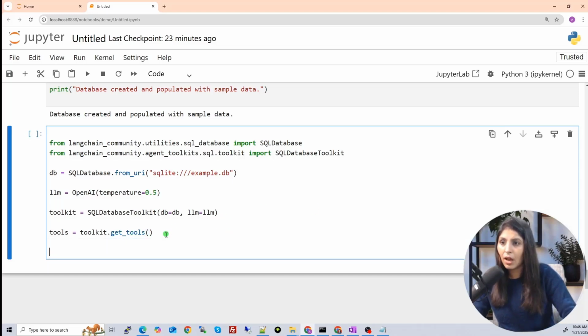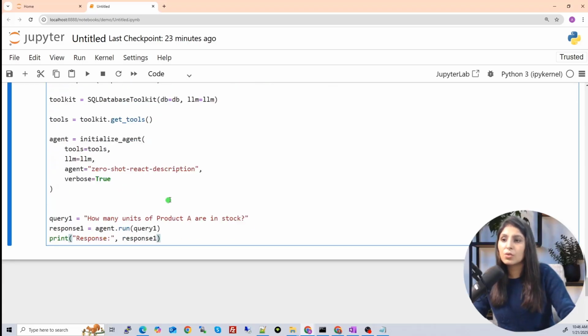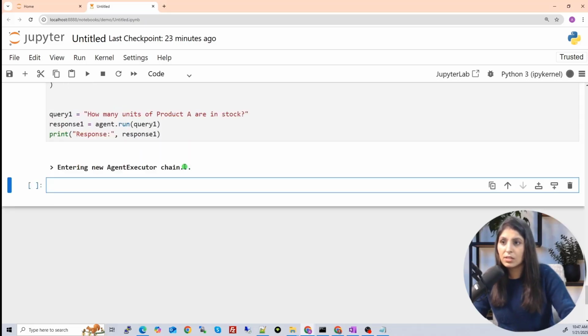Now we have the tool, we have the LLM. Let's initialize the agent. So initializing the agent is the same. Initialize agent, provide the tools to it. We have tools over here, LLM from here, agent and verbose true. Now you can ask the question to it. So this is my first question. How many units of product A are in stock? This query is going to agent. Agent.run will execute the query, and we will have the response. Let's run it and see.